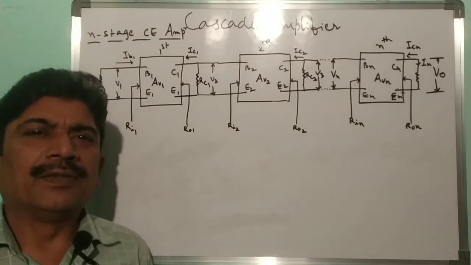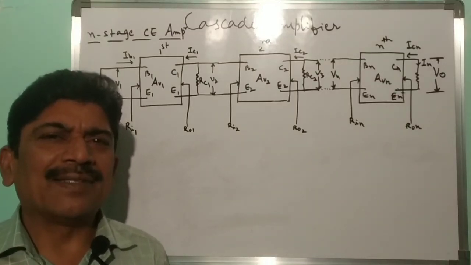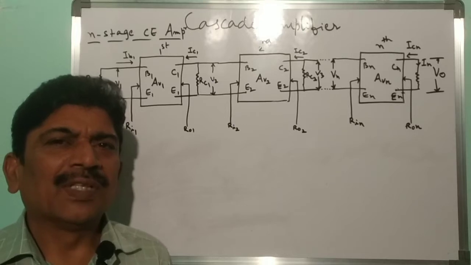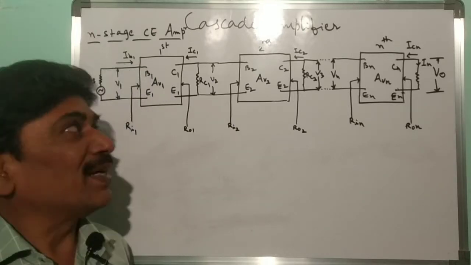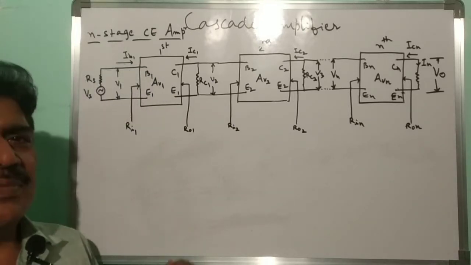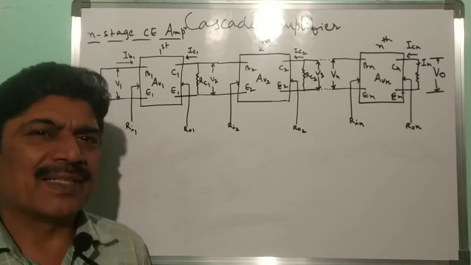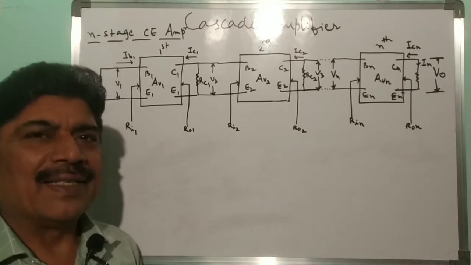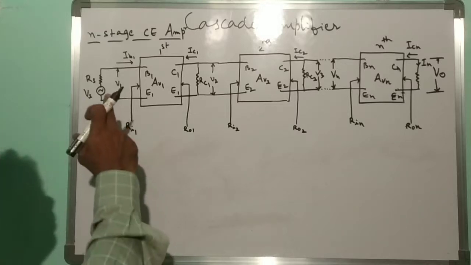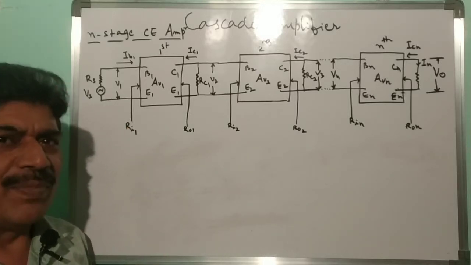Hello students, in today's session I will discuss the analysis of the n-stage amplifier. Before that, let us see what a cascade amplifier is. Cascade means arrangement of objects in series or in a sequence. Let us see the n-stage cascade amplifier now.